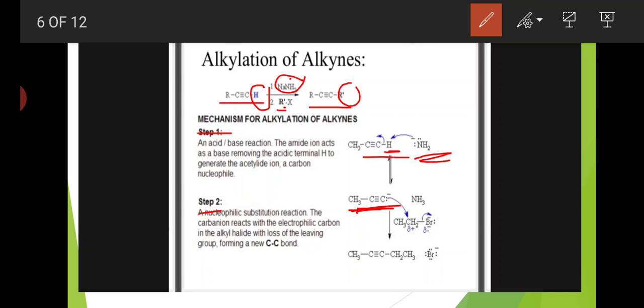Here we are taking the alkyl halide RX. As the alkyl halide we are taking ethyl bromide. R is the ethyl group, X is the bromine. Here the ethyl group is the positively polarized group, so it is the electrophilic carbon. This acetylide ion reacts with the electrophilic carbon of this alkyl group and forms the compound CH3C≡C-CH2CH3 and Br-.